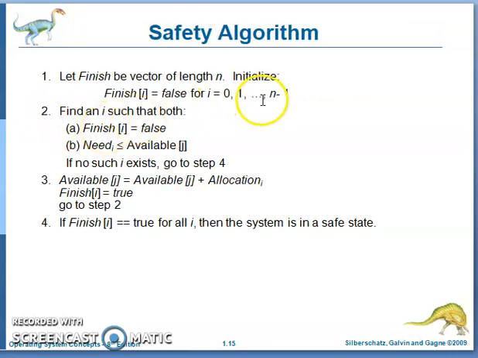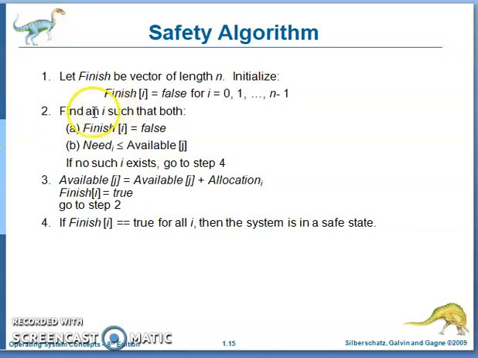Safety algorithm. This is the algorithm used to determine whether your system is safe or not. Let Finish be a vector of length n, where n is the number of processes. Finish[i] equals false, which means each and every process is not yet completed. That's why the initial value for every entry of the Finish vector is false.